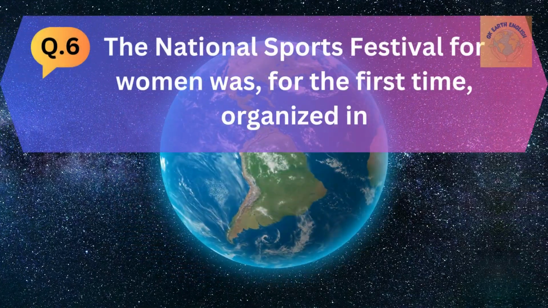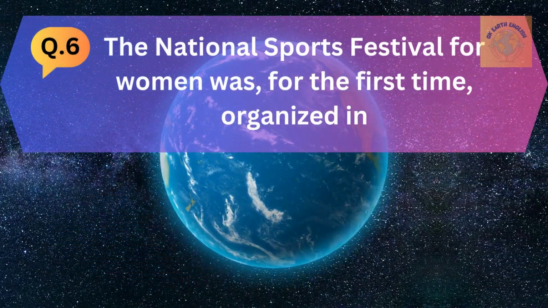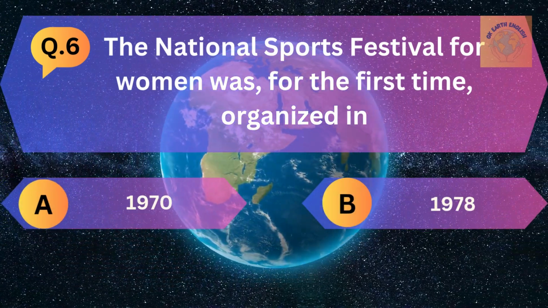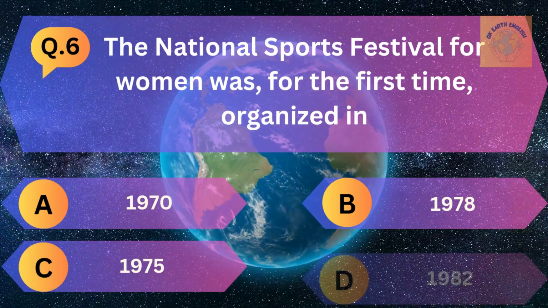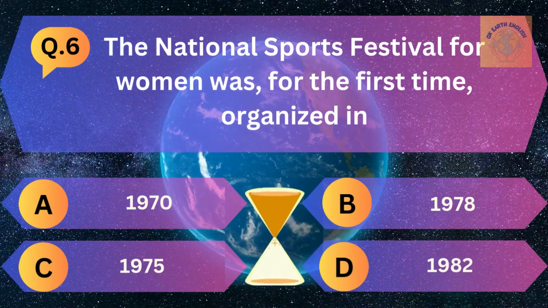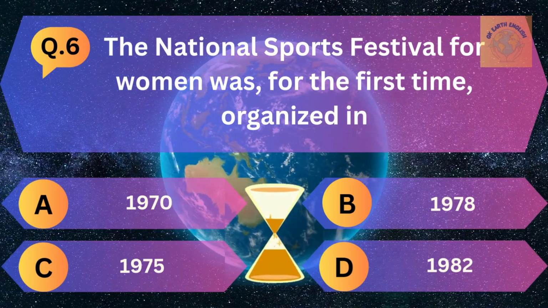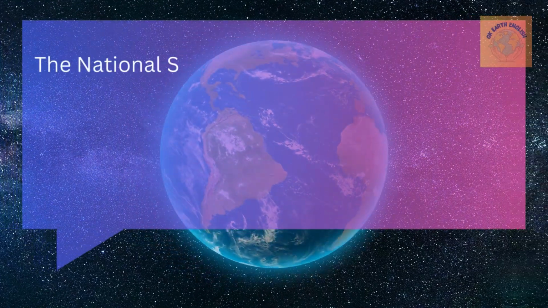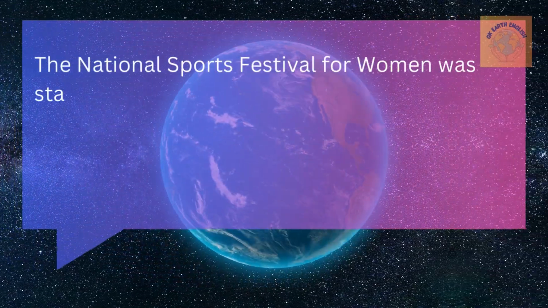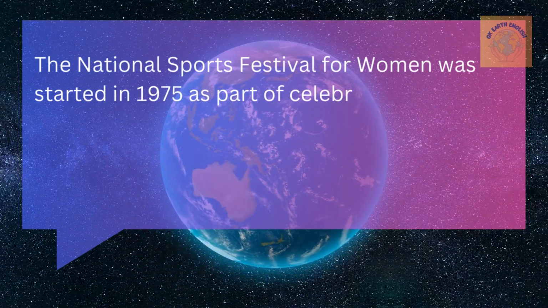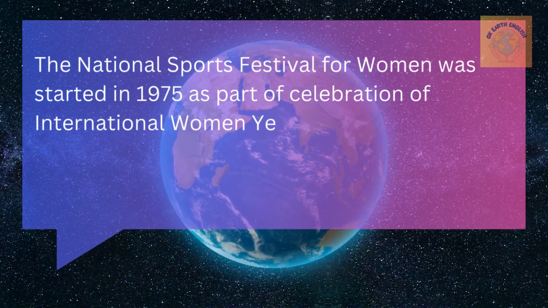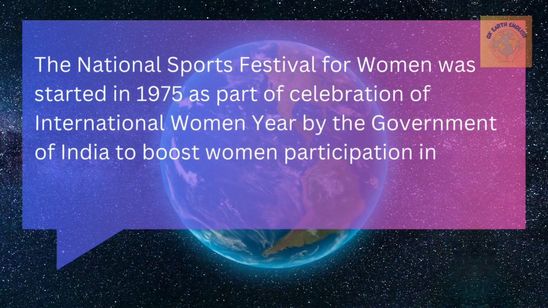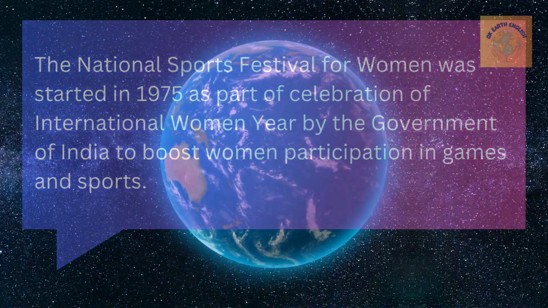Question number 6. The National Sports Festival for Women was for the first time organized in A. 1970, B. 1978, C. 1975, and D. 1982. The correct answer is 1975. The National Sports Festival for Women was started in 1975 as a part of the celebration of International Women's Year by the Government of India to boost women's participation in games and sports.